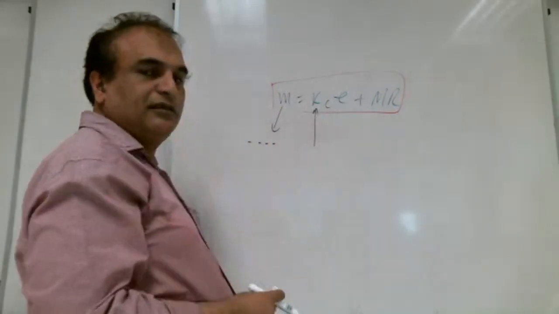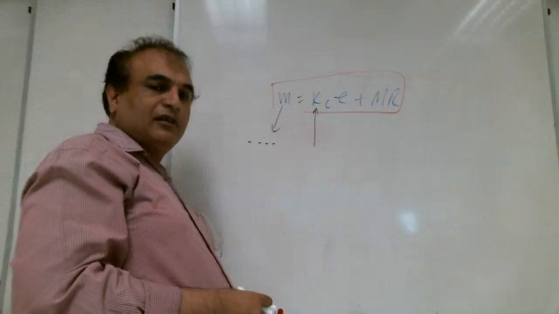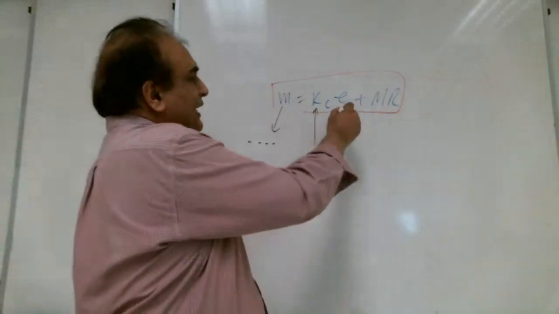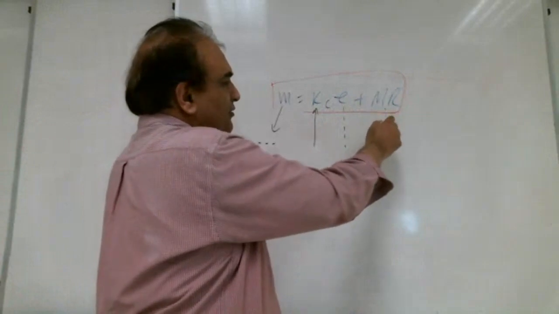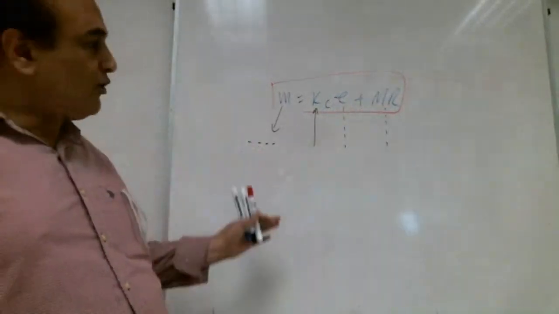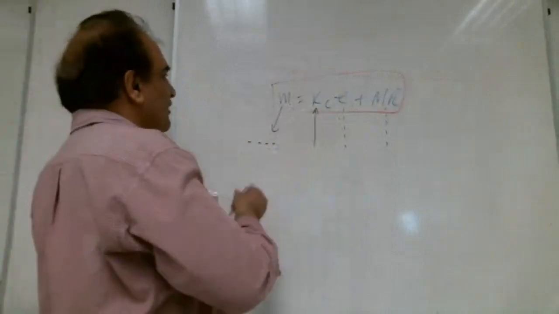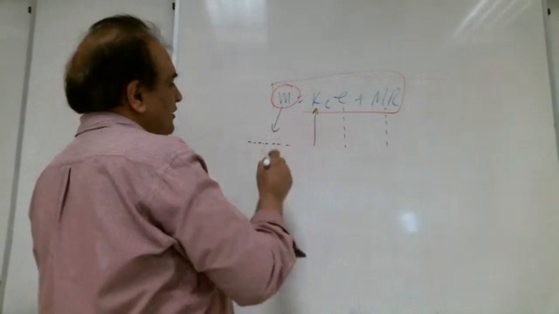Error is also an electrical signal. MR is also the output of the controller when error is 0. So this whole output of the controller is an electrical signal.